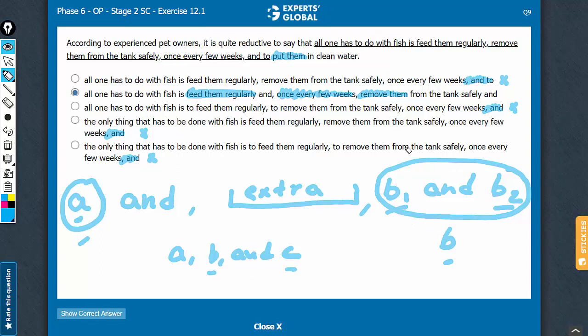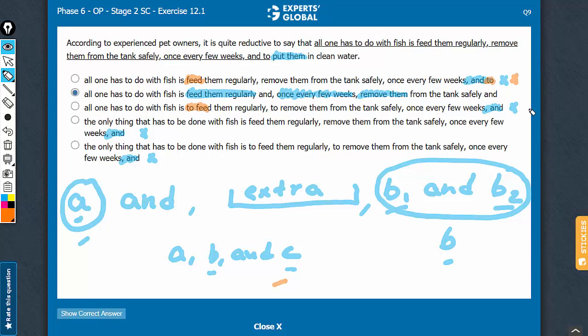So all the 4 answer choices have been eliminated, and suppose you did not get this construction, and even if it were about A, B and C format, you would see that the verbs are not parallel in many answer choices. In answer choice A you have feed and then here you have to put, so anyway not parallel. In answer choice C you have to feed but then you don't have a to put here.